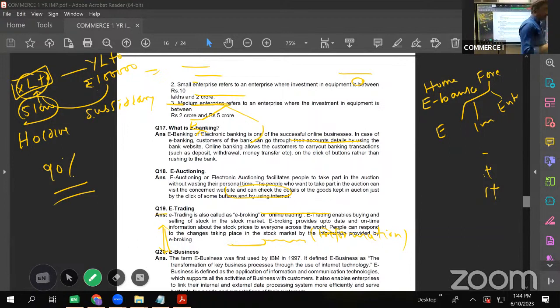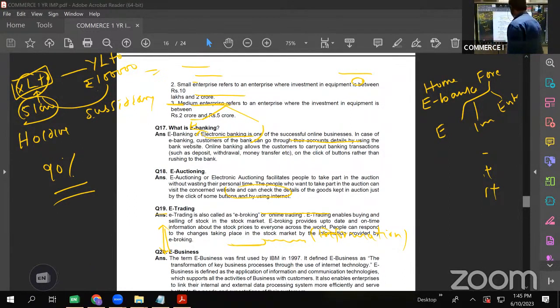But these days, if we want to withdraw, we go to any ATM. So what are we doing? We are doing e-banking. We are using an electronic gadget to withdraw money. If I want to check my balance, I can do it on mobile. That is e-banking, or we call it mobile banking. So E is using any electronic gadget. E-banking is one of the successful online businesses. In e-banking, customers of the bank can go through their account details using the bank's website with the help of internet services for withdrawing, depositing, everything at the call service. We don't have to go physically to the bank.